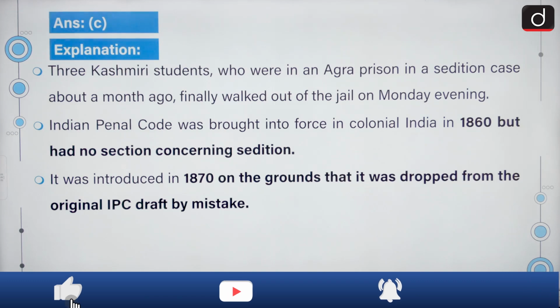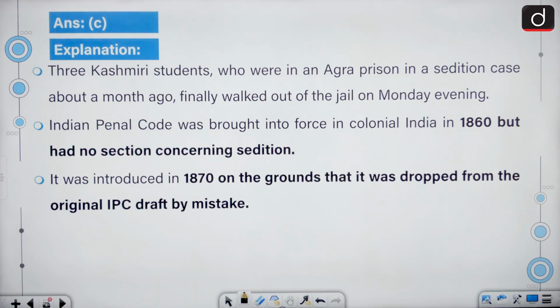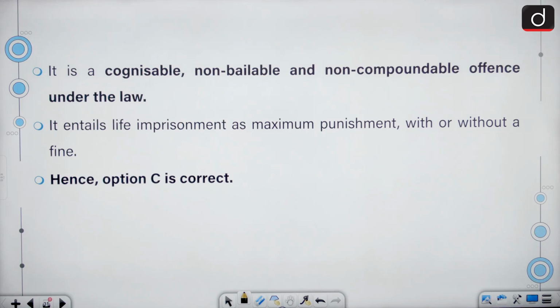3 Kashmiri students who were in Agra prison in a sedition case about a month ago finally walked out of the jail on Monday evening. IPC was brought into force in colonial India in 1860 but had no section concerning sedition. It was introduced in 1870 on the grounds that it was dropped from the original IPC draft by mistake. Under section 124A of the IPC, the offence of sedition is committed when any person by words or otherwise brings or attempts to bring into hatred or contempt or attempts to excite disaffection towards the government established by law. It is a cognizable, non-bailable and non-compoundable offence under the law. It entails life imprisonment as maximum punishment with or without fine.